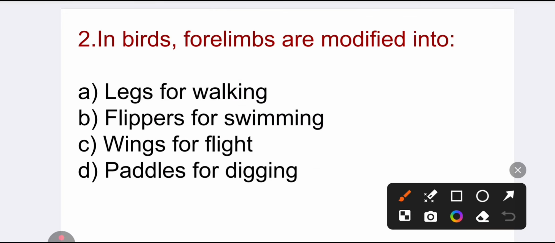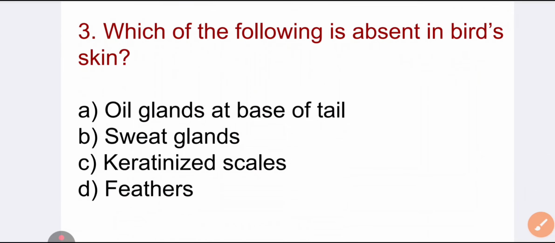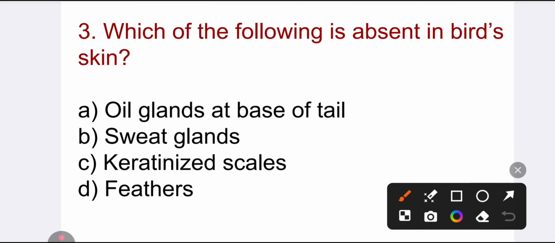In birds, forelimbs are modified into wings for flight. Which of the following is absent in bird's skin? Oil glands, keratinized scales, and feathers. These are present in birds, but sweat glands are absent.